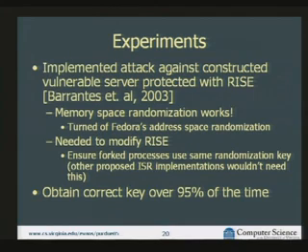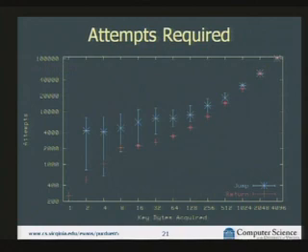And we find that we're able to obtain the correct key almost all the time. The reason we can't always obtain the correct key is that sometimes the guesses that we want to make to distinguish between possibly correct guesses would require us to put a null on the stack. And because we're doing the attack by injecting bytes on the stack, we can't inject a null, because that would end the string where we're attacking. We couldn't have anything beyond that. So we're not able to make the guess that we want to make, and we're left with more than one possible key at some location. But most of the time, we don't run into that situation.